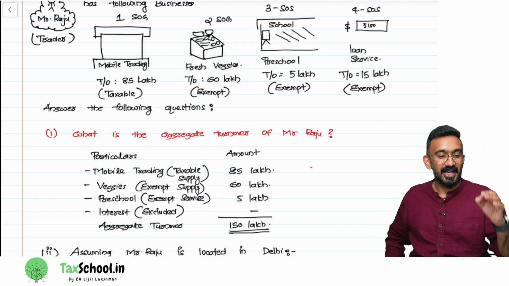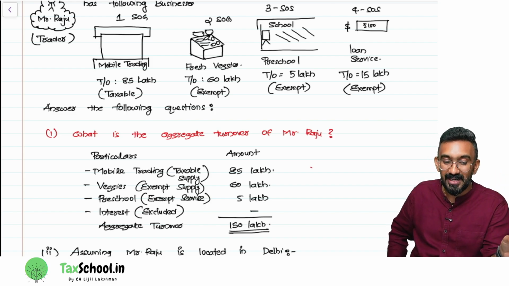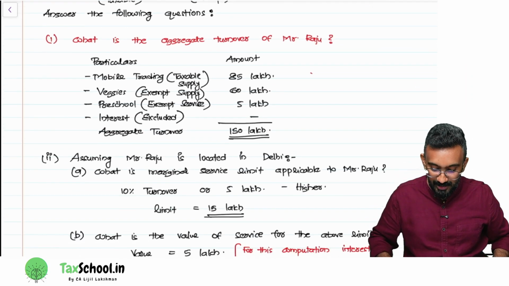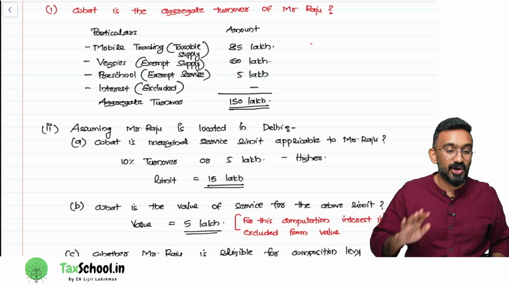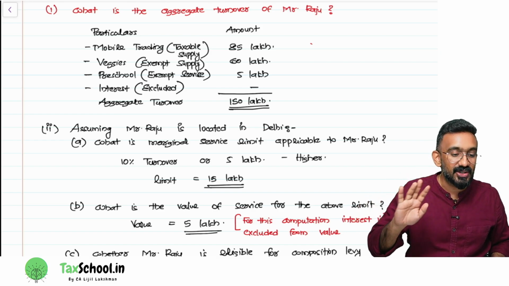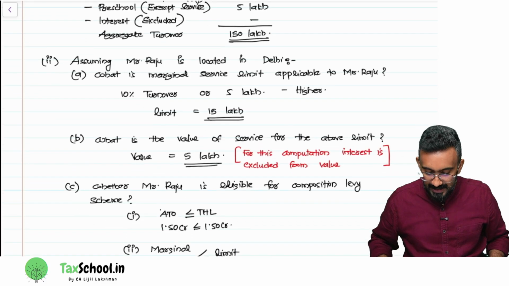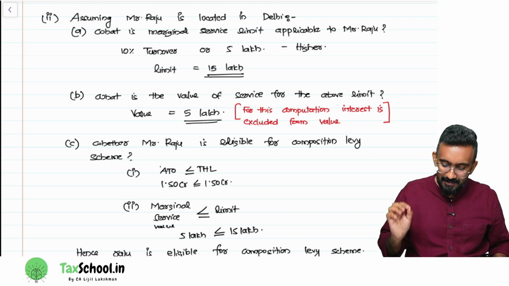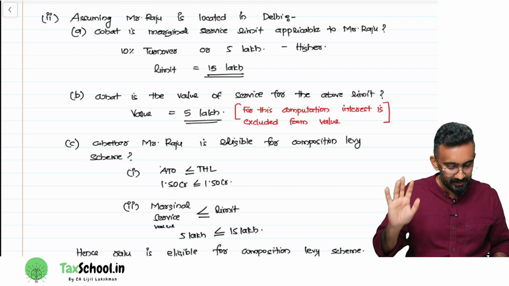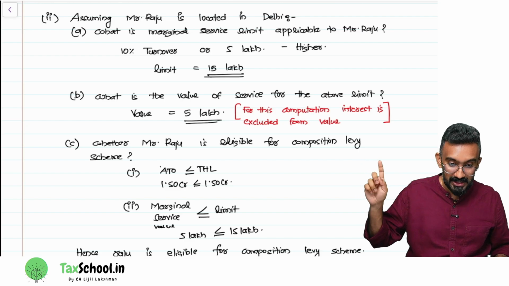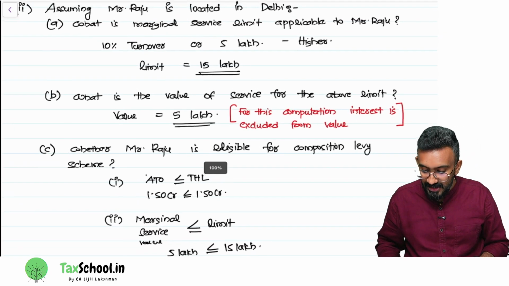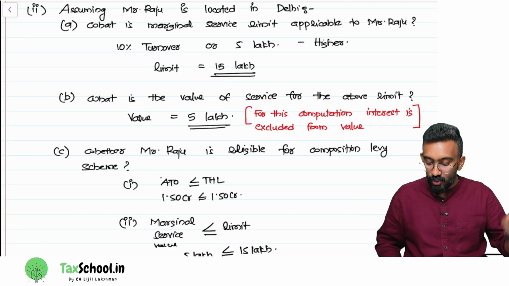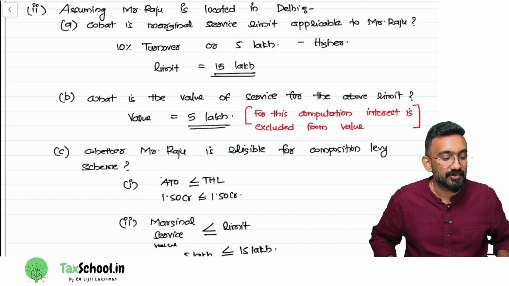It is 5 lakh. Why? I told you in that summary, for any computation, to check the value of service also, what is not to be included? Interest need not be included. Look at the second question here. Assuming Raju is located in Delhi or Tamil Nadu, a general state, what is the marginal service limit applicable to Raju? 15 lakh. Question B, what is the value of service for the above limit? 5 lakh. I've written something in red color. For this computation, interest is excluded from value.